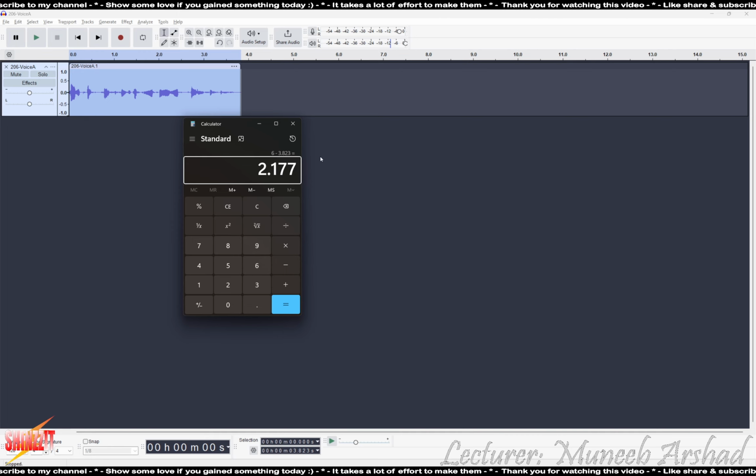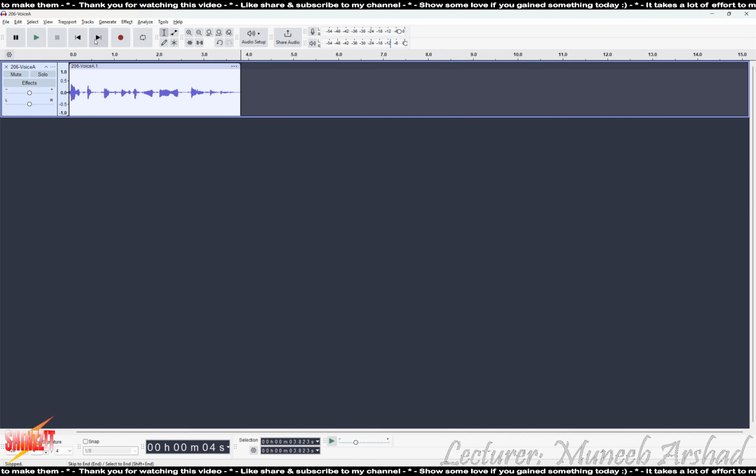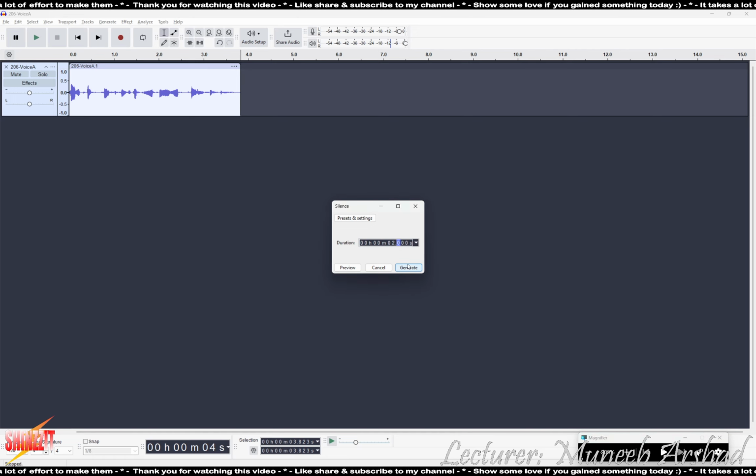In order to create the silence, we can just click at the end, and then we go to generate and we have silence. The duration can be entered over here. The duration that we were supposed to add was 2.177.